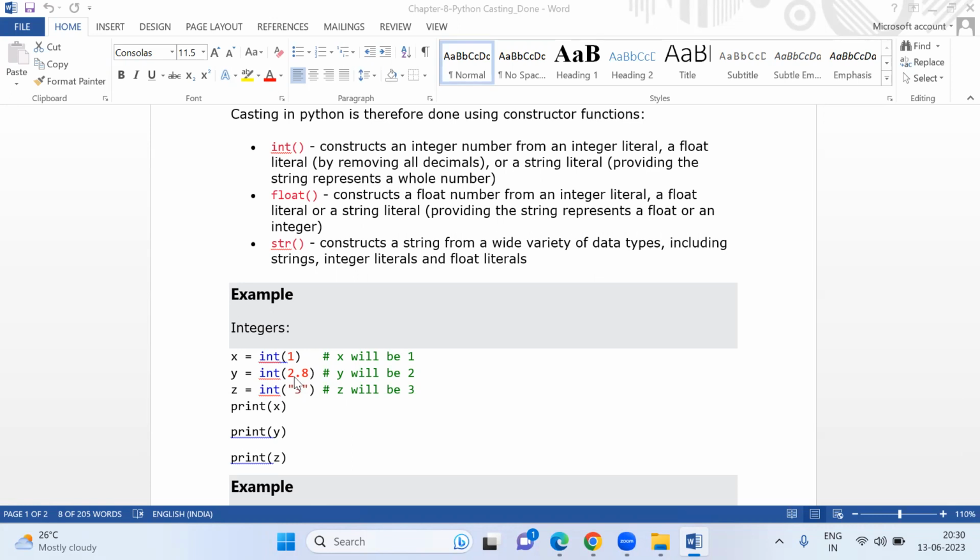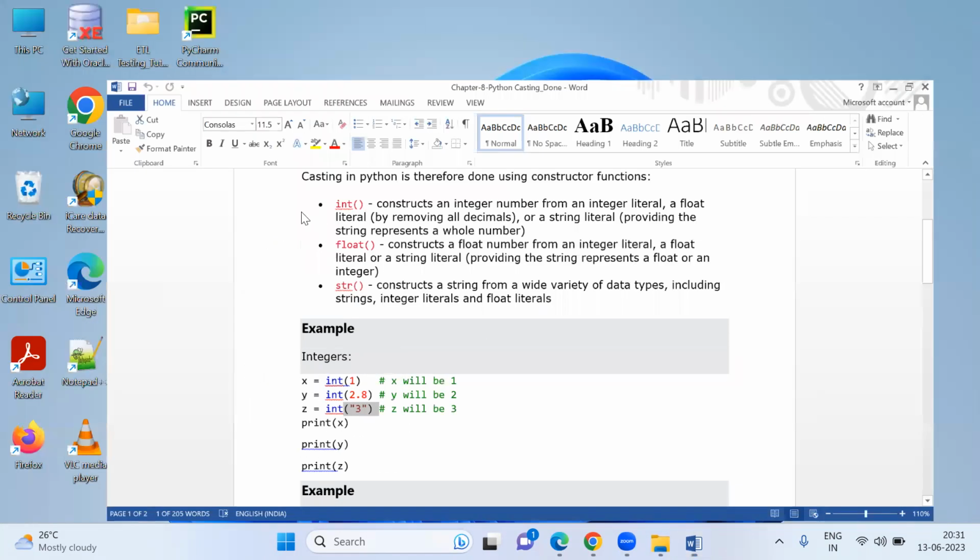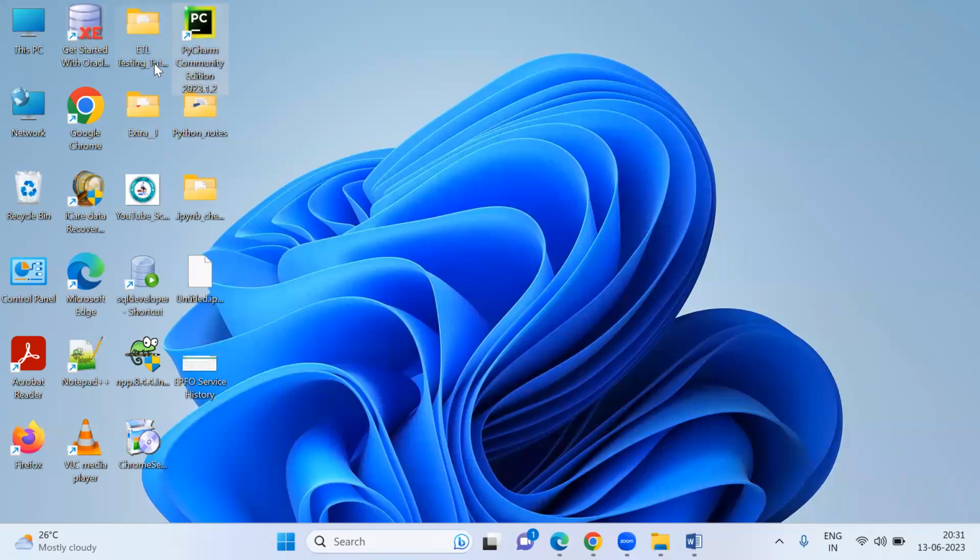Okay, so like this you can convert. When you have a value which is already an integer, then also you can use this int method. It will get converted to an integer only. And if you have a float value and want to convert it into an integer, you can write it like this: z equals int("3"). So it's of type string. I'll show you this example in PyCharm, how it is a string and then how you are going to convert it.